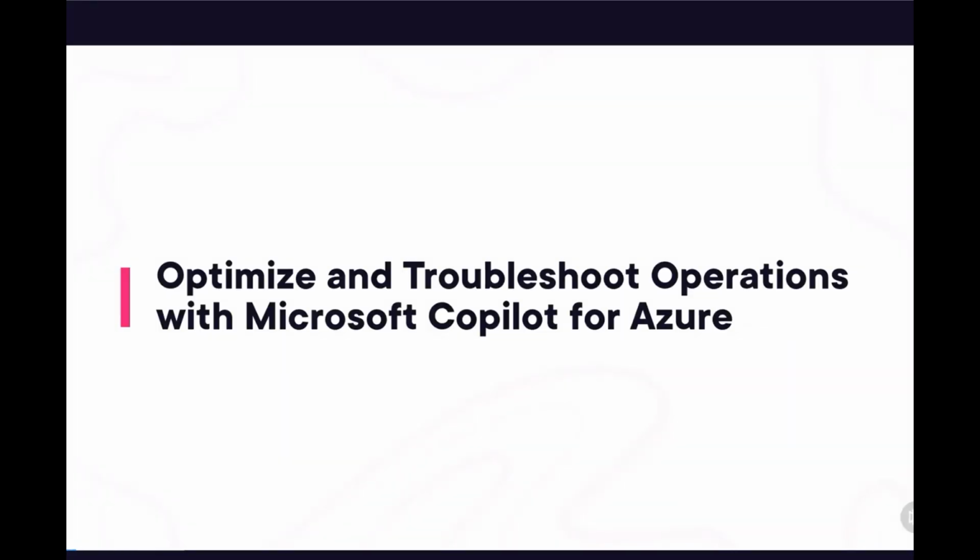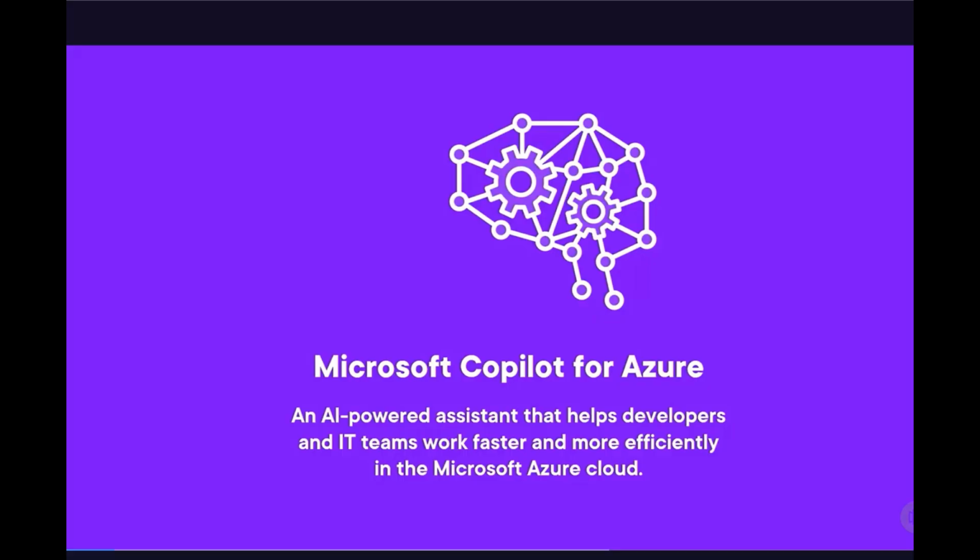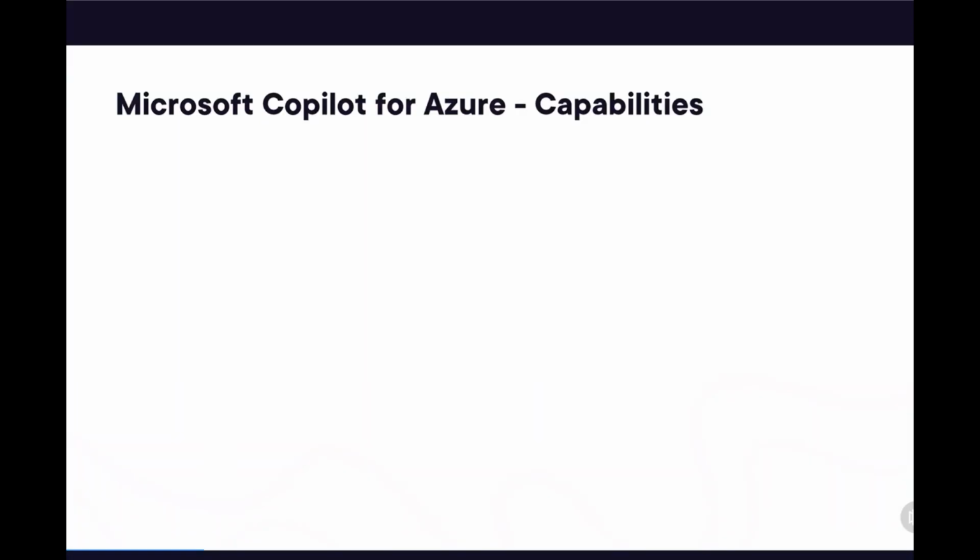In this clip, you are going to learn how to optimize and troubleshoot operations with Microsoft Copilot for Azure. Let's first answer an important question. What is Microsoft Copilot for Azure? It's an AI-powered assistant that helps developers and IT teams work faster and more efficiently in the Microsoft Azure cloud. How can it help you and what are some of its capabilities?